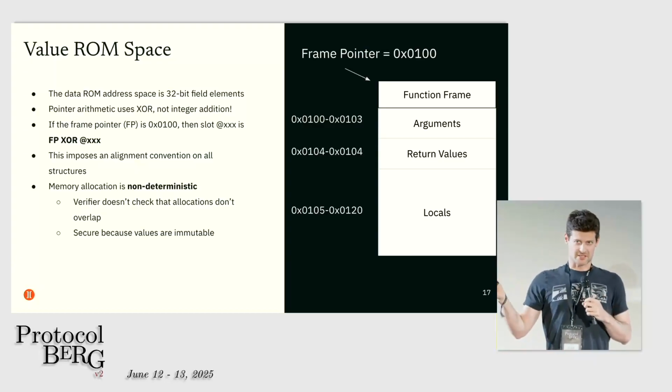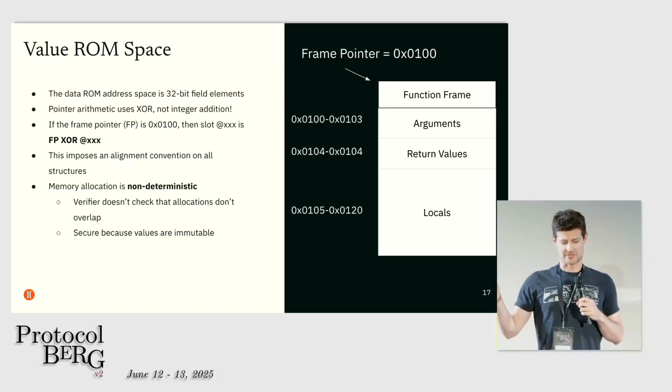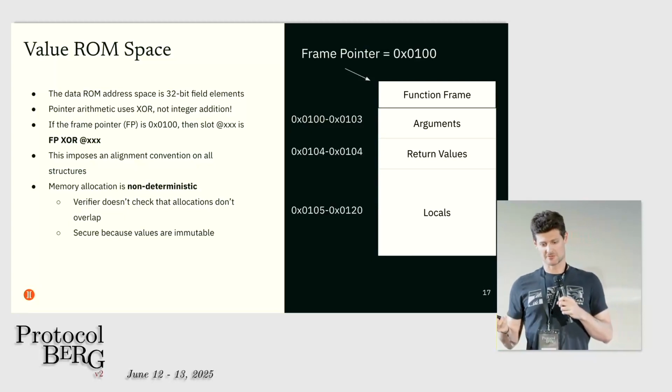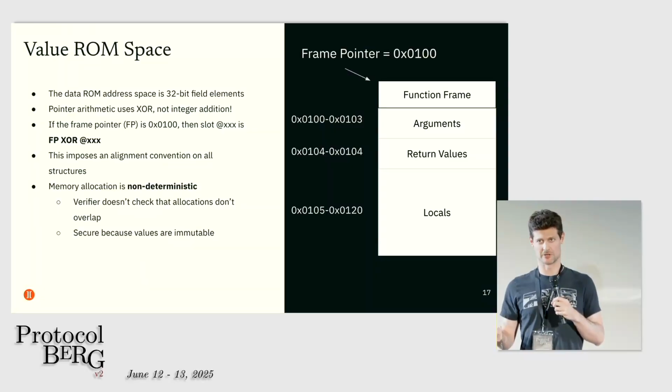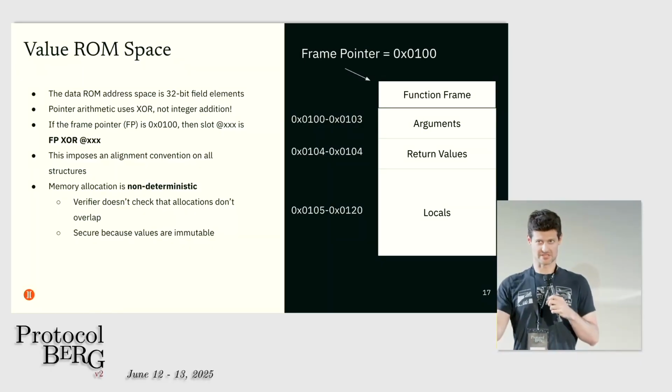The main data ROM, which is where all of our intermediate values live and where we allocate objects into, is called the value ROM, the VROM. And the pretty interesting thing about this is that we're going to use XOR for pointer arithmetic. In a normal CPU, you would use integer addition and integer multiplication for pointer arithmetic, but it's cheaper and viable for us to actually use XOR, meaning the function frame should be allocated with an alignment that is equal to the size of the object.